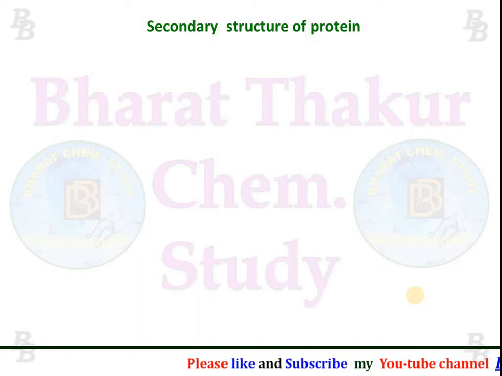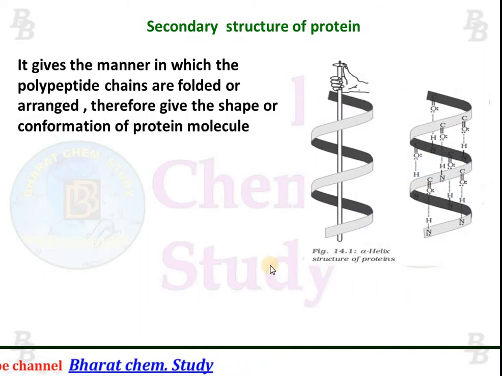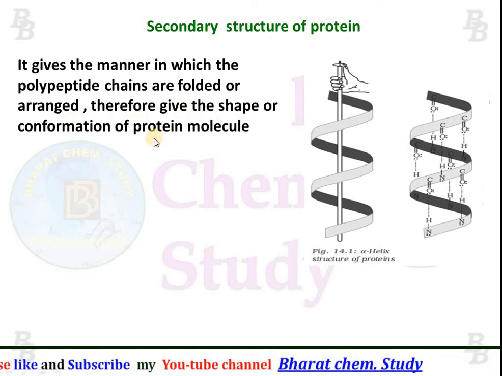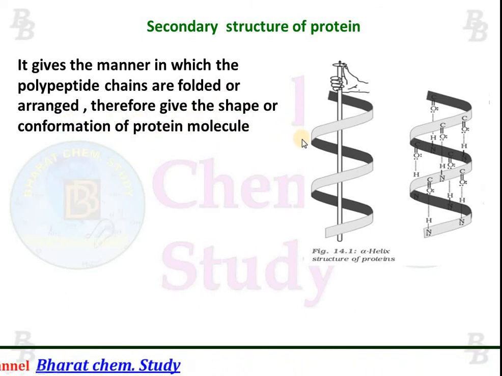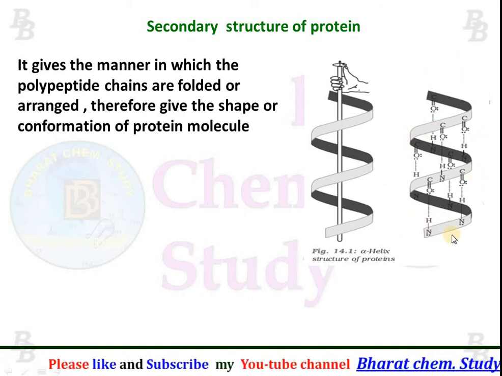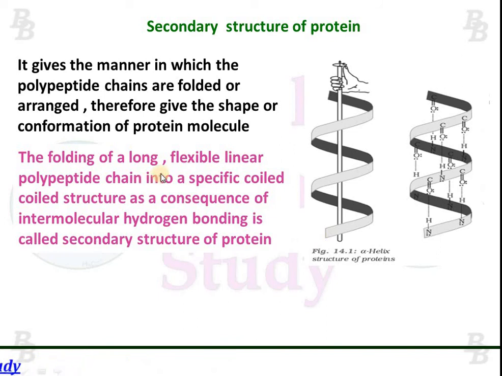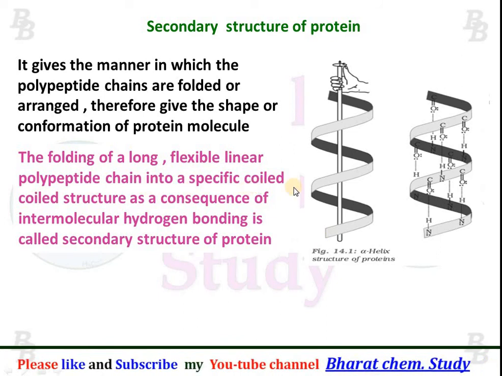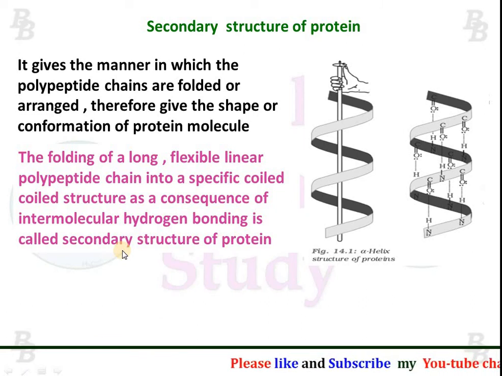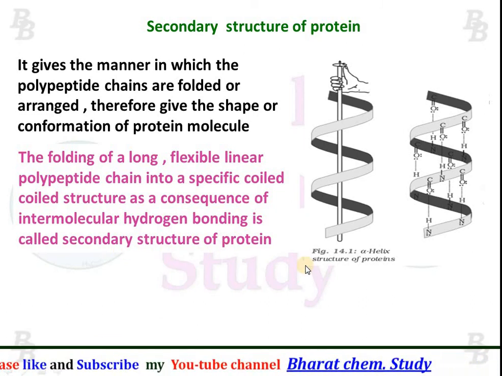Now secondary structure of protein. It gives the manner in which the polypeptide chains are folded or arranged, and therefore gives the shape or conformation of the protein molecule. The secondary structure of protein is shown like this. The folding of a long, flexible linear polypeptide chain into a specific coiled structure as a consequence of intermolecular hydrogen bonding is called secondary structure of protein.